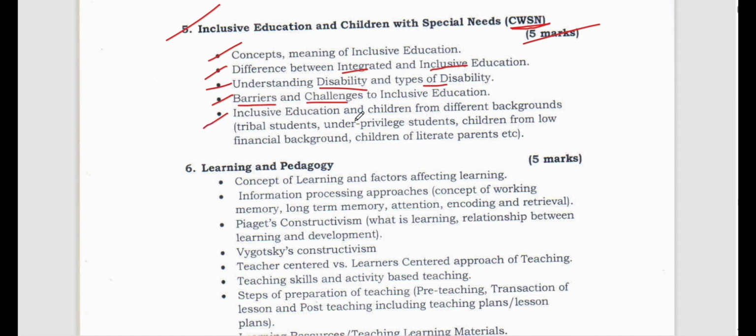Now inclusive education for children from different backgrounds: students coming from tribal families, underprivileged students, students from BPL family backgrounds, children from low financial backgrounds, children from literate parents. A classroom is a mixture of students from different backgrounds. So as teachers we should know how to balance the classroom in such a way that all the children feel accepted and nobody is left behind.